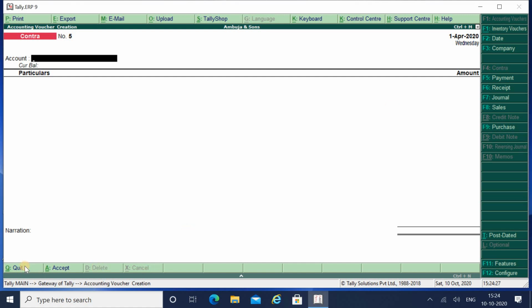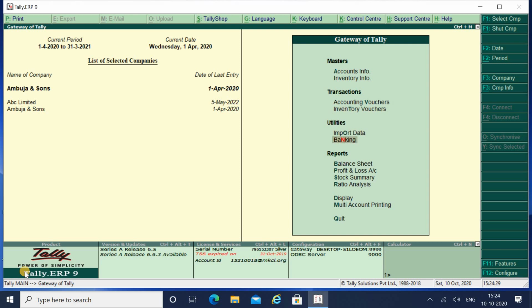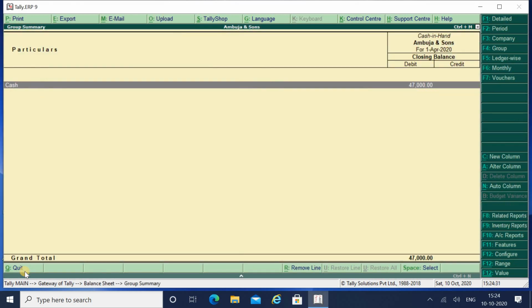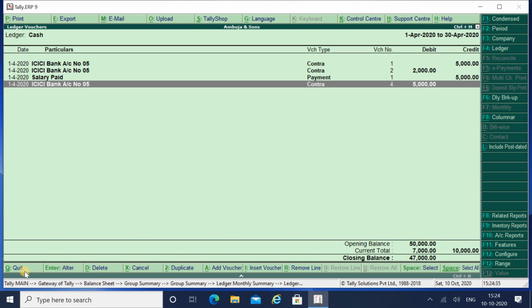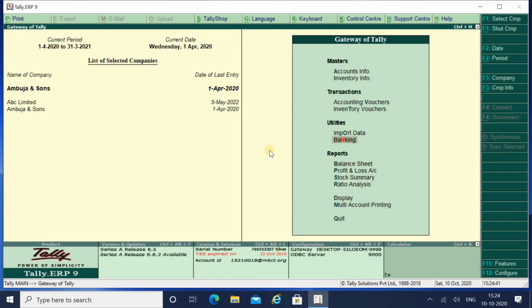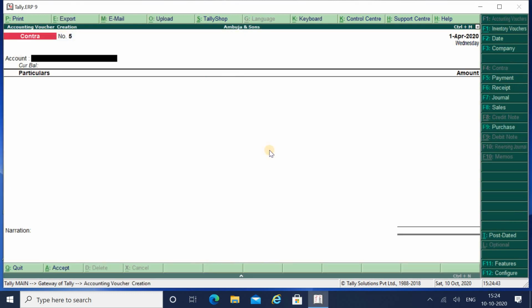First I will go to the cash account in the balance sheet, go to current assets and cash in hand. There you can see that my 5,000 entry is being made in the contra voucher. This is my entry. It is being reflected over here, but it should reflect in company books only, as that is company cash. So my cash in hand is 5,000 rupees right now, which I have withdrawn.